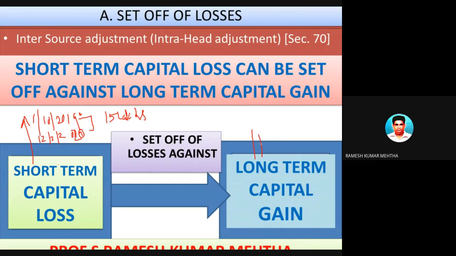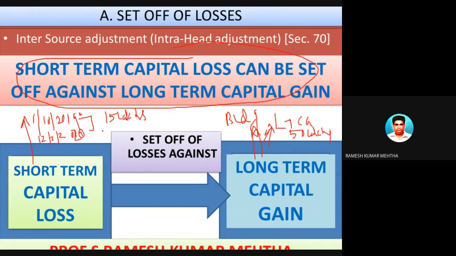Now for long term, he has an asset which is a building. This building was purchased some 20 years back. Now he sold this building in this current year for some consideration, and this transaction fetched him a long-term capital gain of some 50 lakh rupees. This tells us that the short-term capital loss of 15 lakh rupees can be set off against the long-term capital gain of 50 lakh rupees.